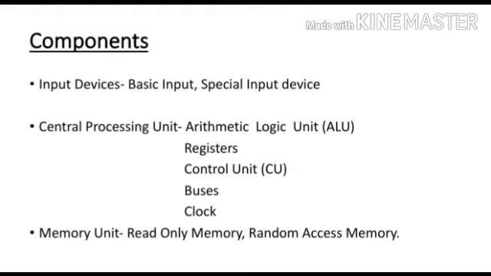Then fourth one is buses. What is buses? Data is stored as a unit of 8 bits in a register. Each bit is transferred from one register to another by means of a separate wire.